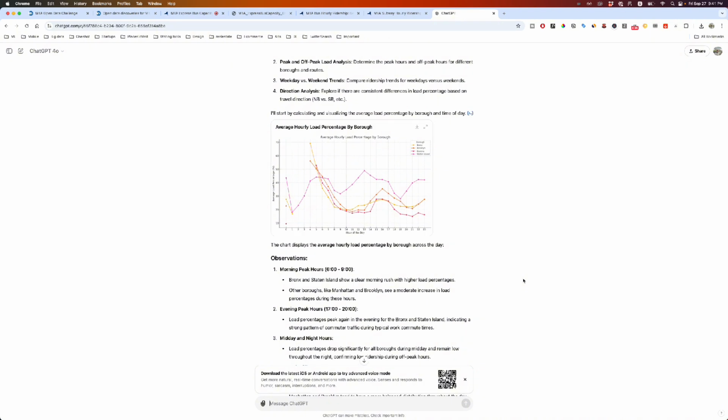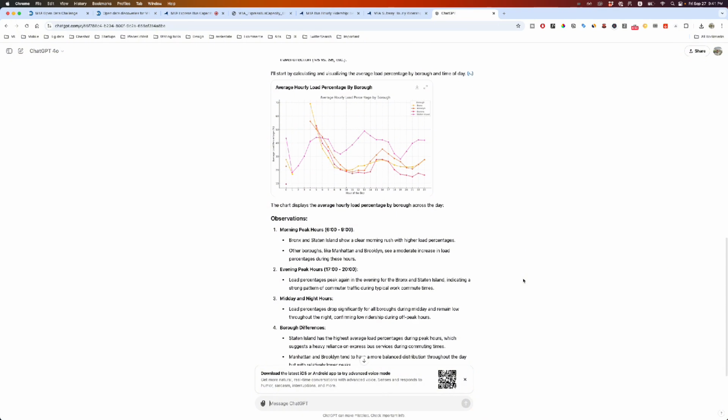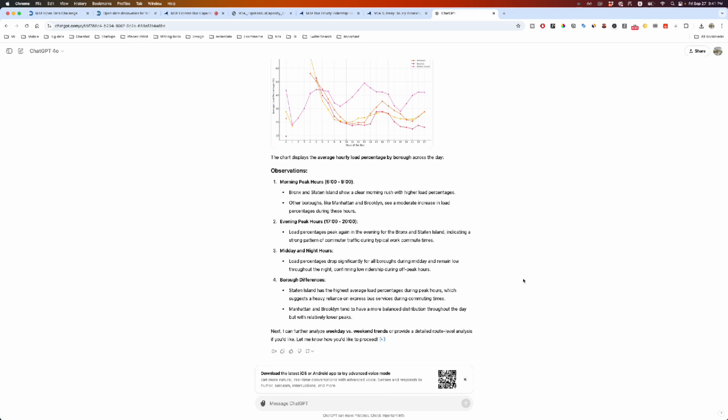Depending on the hour of the day, it's telling what the average load percentage is, which is an interesting one. It also talks about the morning peak hours between 6 and 9, and apparently Bronx and Staten Island show a clear morning rush with higher load percentage. Other boroughs like Manhattan and Brooklyn see a moderate increase in load, and the same thing happens in the evening also. So one thing we can do is ask,